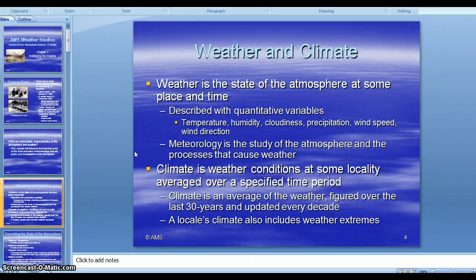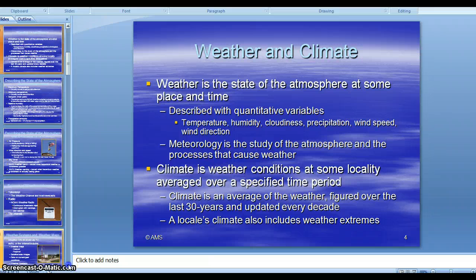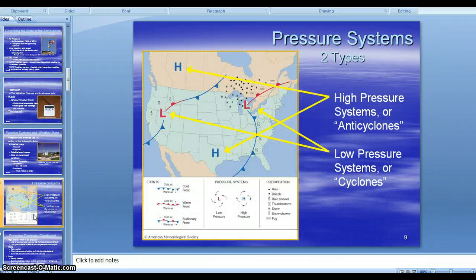Now, describing weather, there's 6 different ways that you describe weather. Temperature, humidity, what kind of clouds are in the air, precipitation, wind speed and direction, and pressure would be another one. Those are ways that you'd actually describe what the weather's going to be like. So those are a couple of key things to remember there.